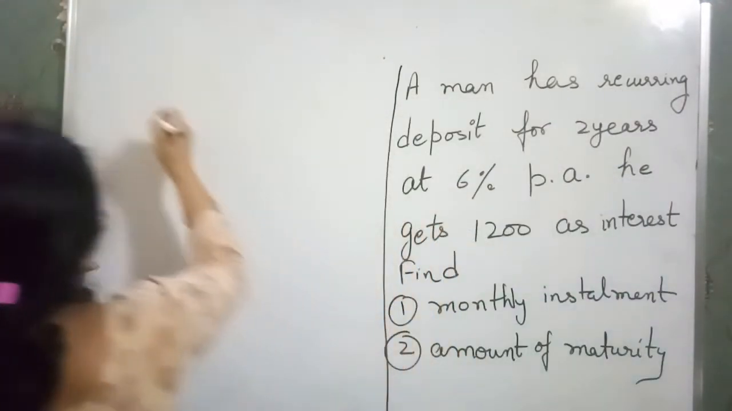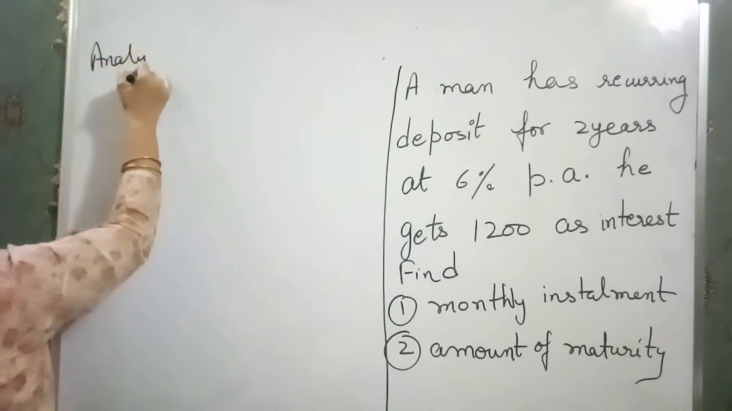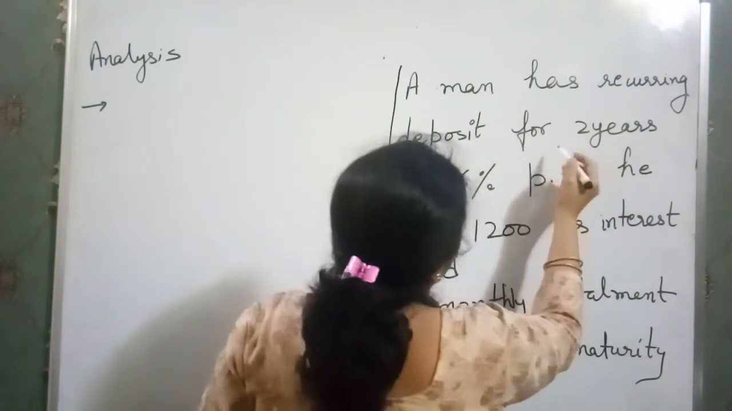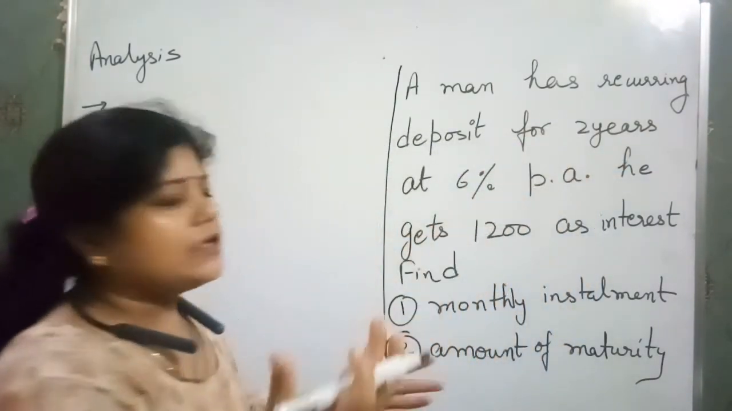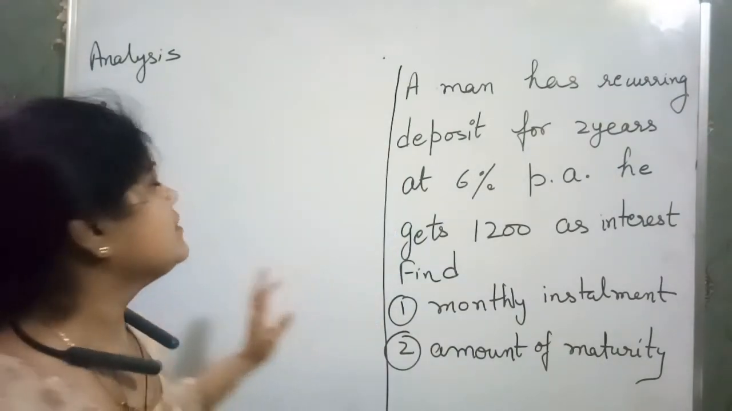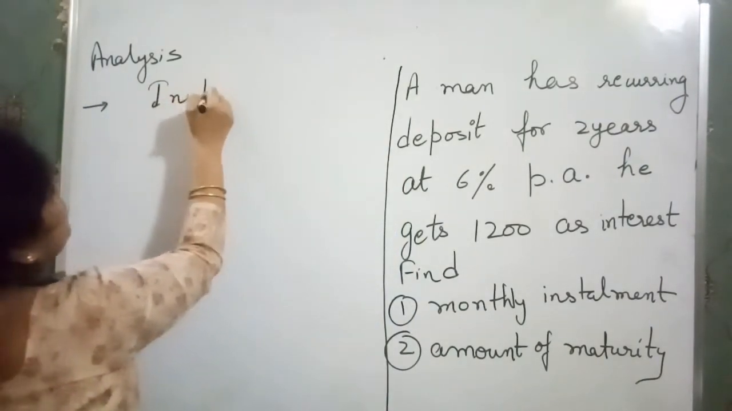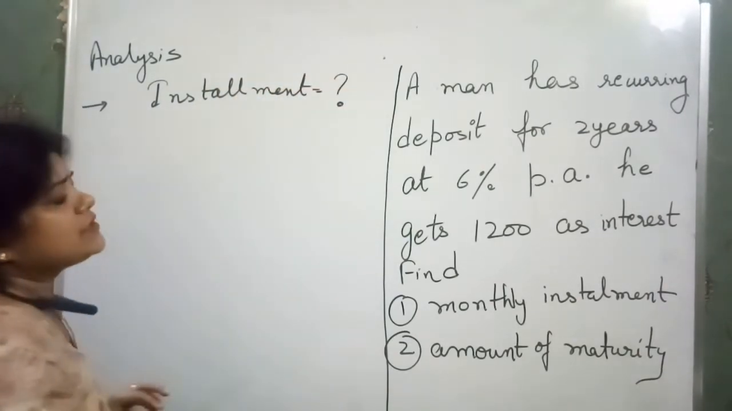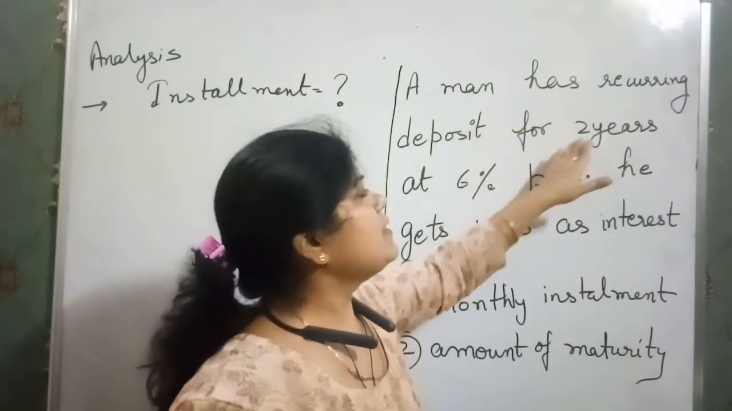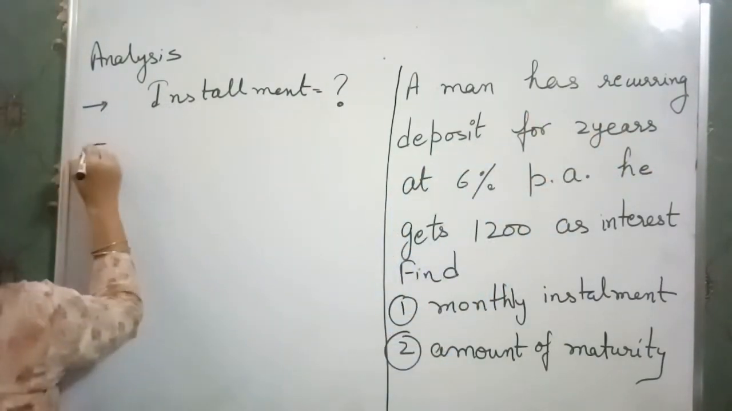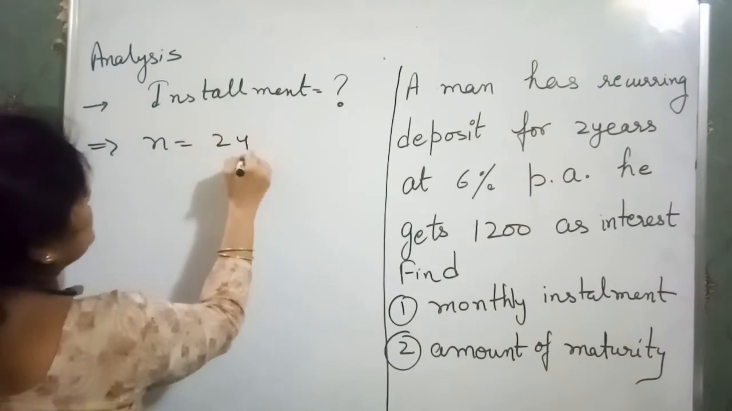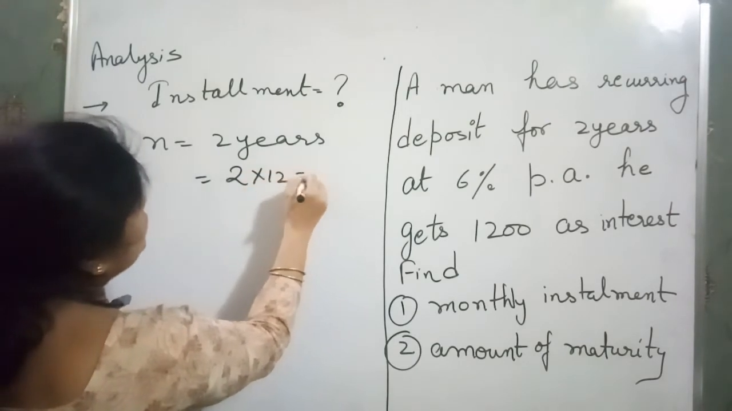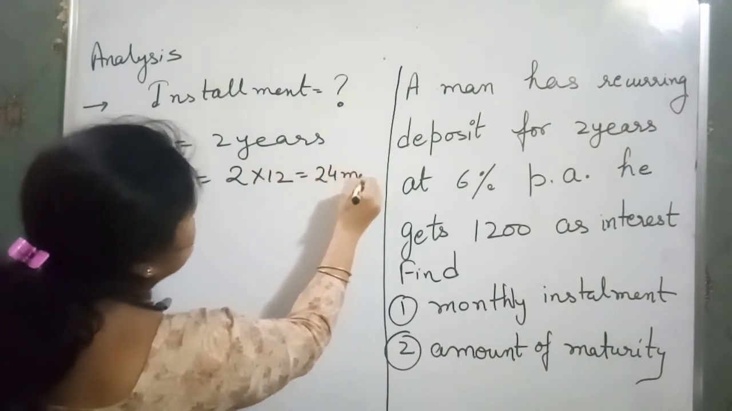Now just do the same process, do the analysis of the question. So we have the man has recurring deposit, but the deposit and the installment is not given. Okay, so we don't have installment money. It is not given how much money he deposited every month, but he deposited the money for 2 years. That means N is given, which is 2 years. Now as we know, we have to convert into months. So we have 2 into 12, that means 24 months.